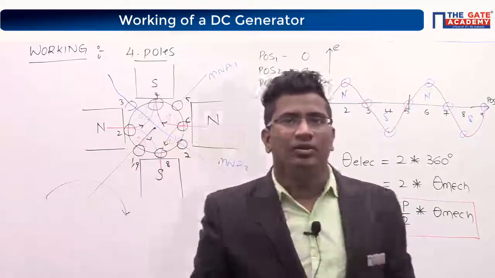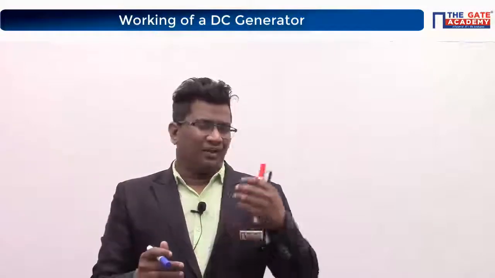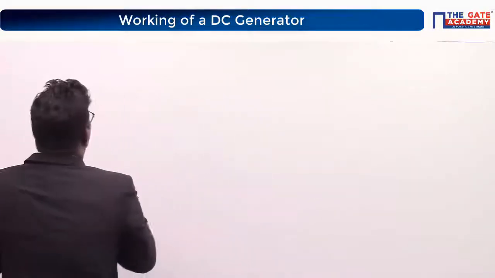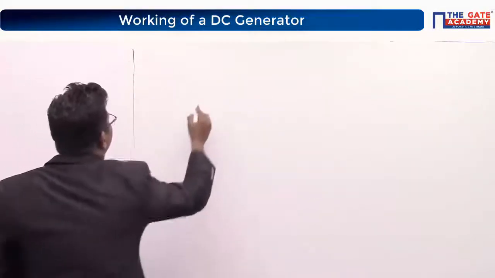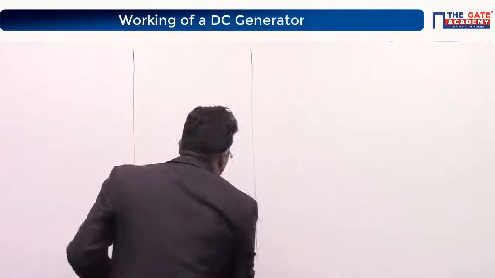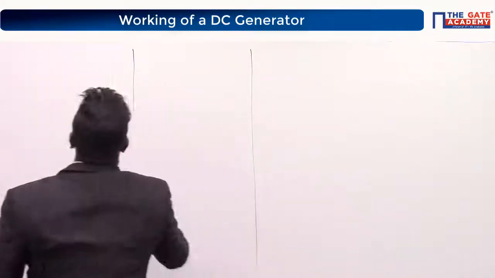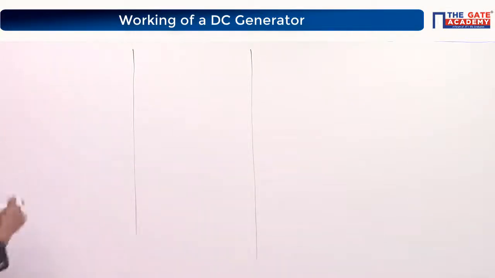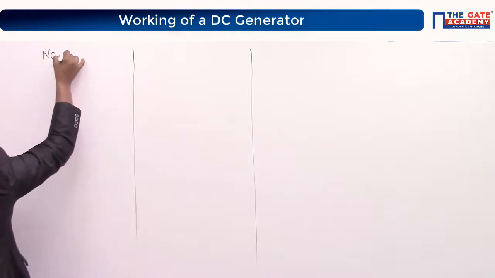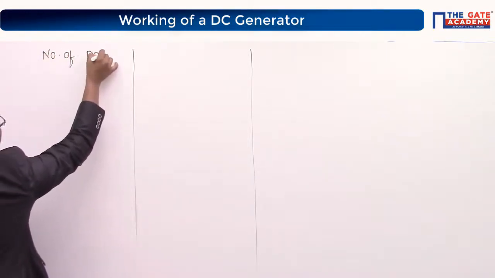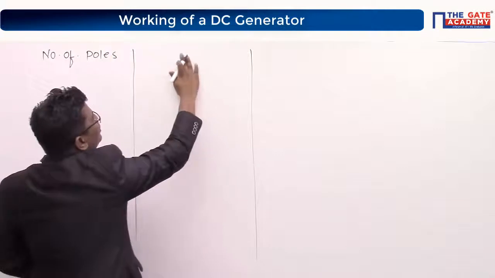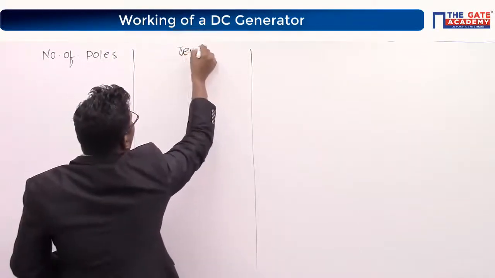Okay, go ahead. Stop writing and listen. Now I want to put all the conclusions. I have taken 2 poles, I have taken 4 poles. Like that, if I increase the number of poles, what conclusions will we get? I want to build a table. This side I want to take the number of poles, and here revolutions per second.